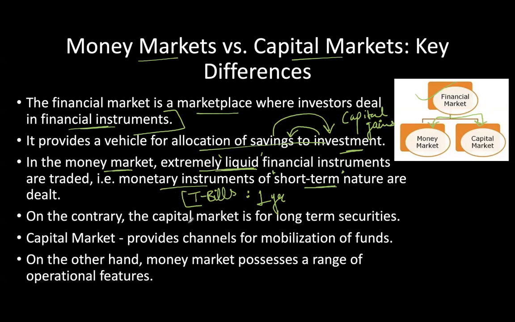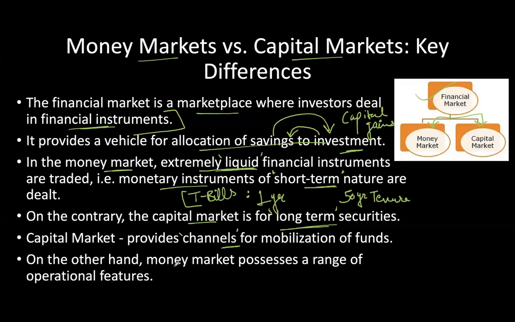On the contrary, when we talk about capital market, that is particularly for long-term securities. And recently, when we have been covering newspaper articles and updates around this, one important update is that the government has for the first time introduced a 50-year long tenure government security. That is an example of a capital market instrument. Then again, the purpose behind the capital markets is also to provide an additional and alternative channel for mobilization of funds. In both types of markets, money market and capital market, the main purpose is channelization of funds, or channelization of savings.